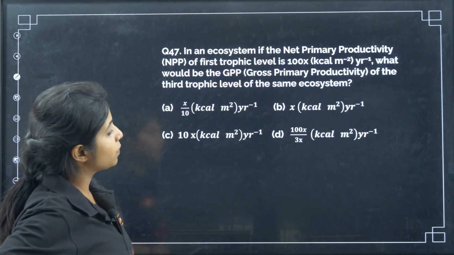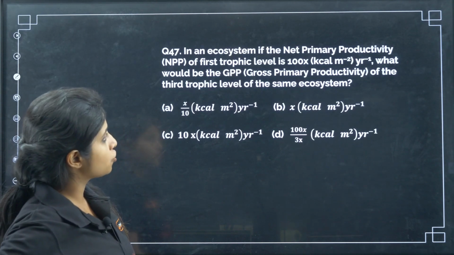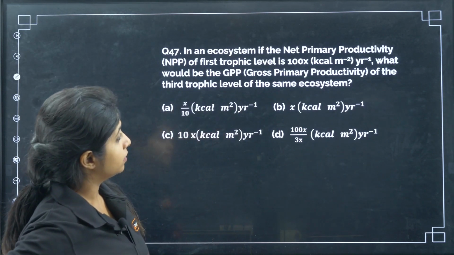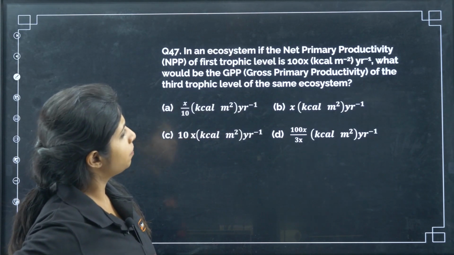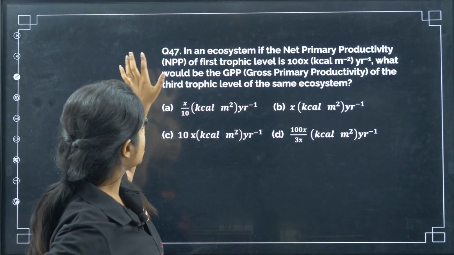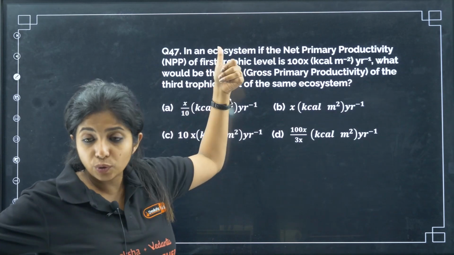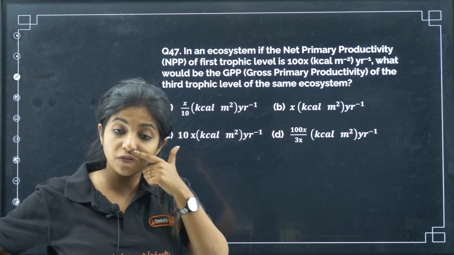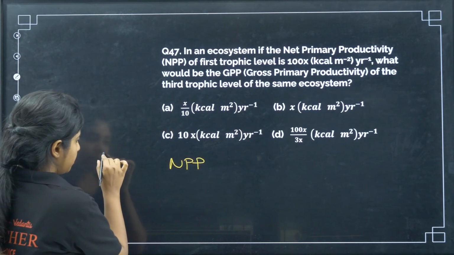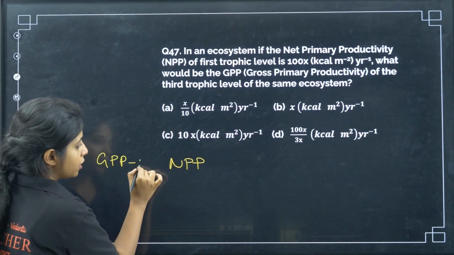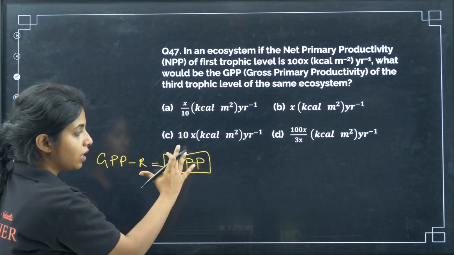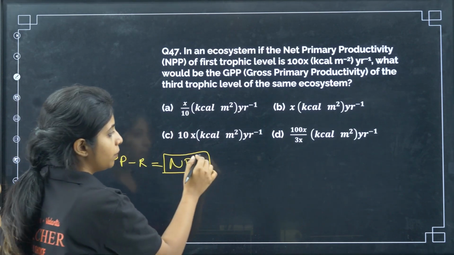Now, in an ecosystem, if the net primary productivity NPP of the first trophic level is 100x kcal per meter per year, what would be the GPP, gross primary productivity, of the third trophic level of the same ecosystem? You are given the NPP of the first trophic level. NPP is GPP minus respiratory losses, right? So it is a total amount that you can give to an organism. After you did all the things like that, there is a total amount that you can give to the next organism.